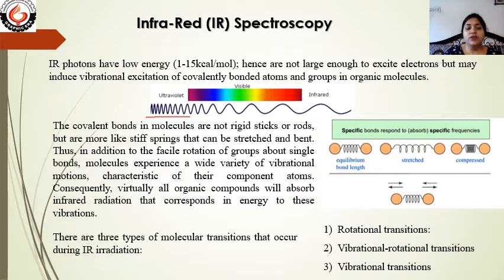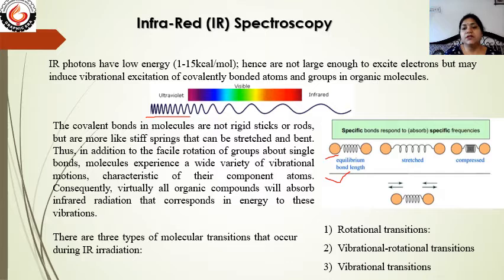So this energy is not enough to excite the electrons from a ground state to the excited state. But this much energy can easily induce vibration between the bonds of the molecule. There are different types of vibrations. Here you can see the first one is the equilibrium bond length.